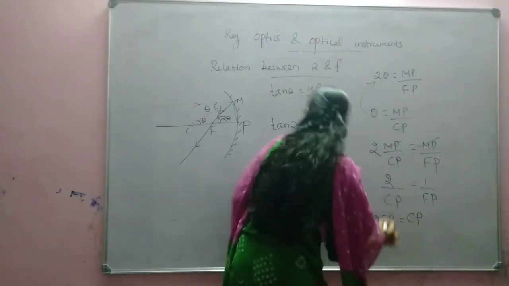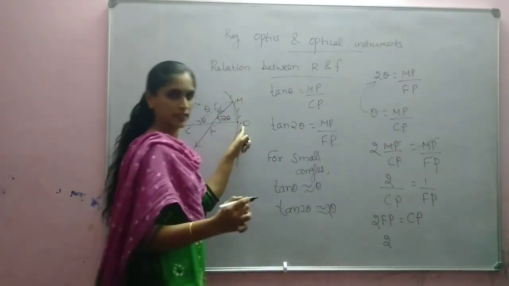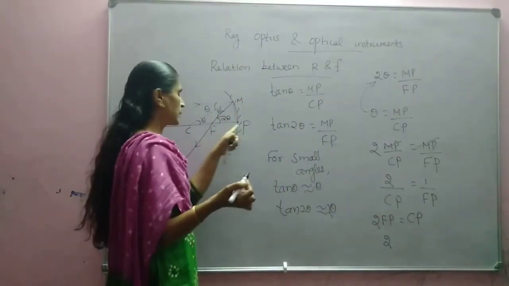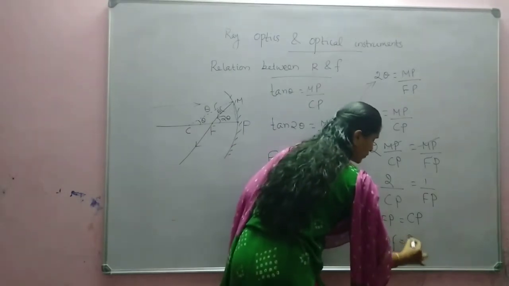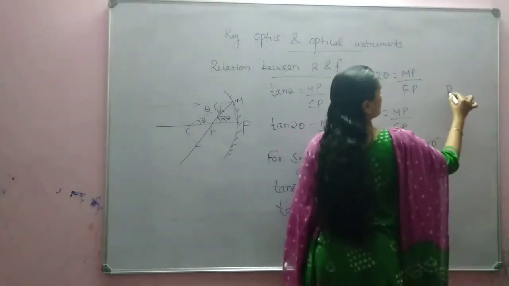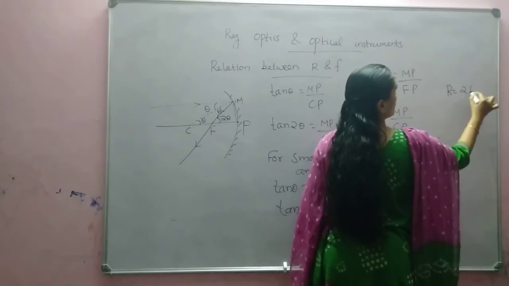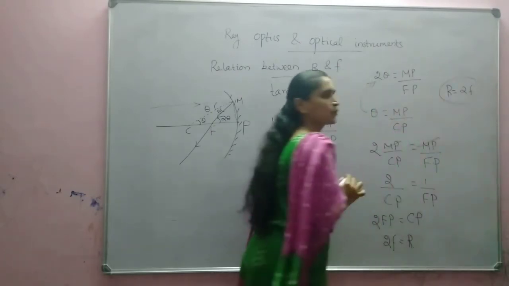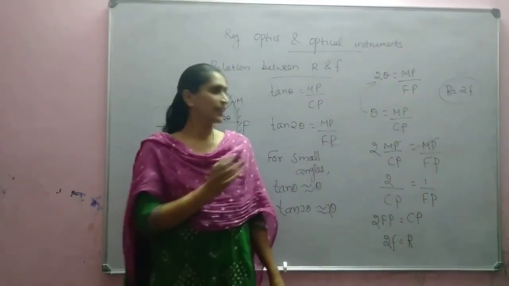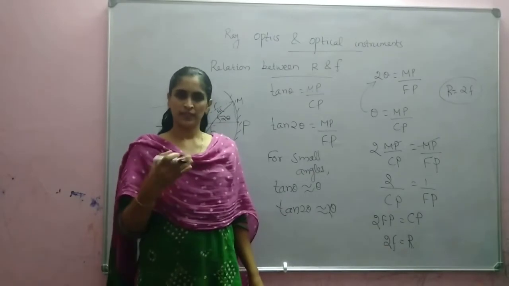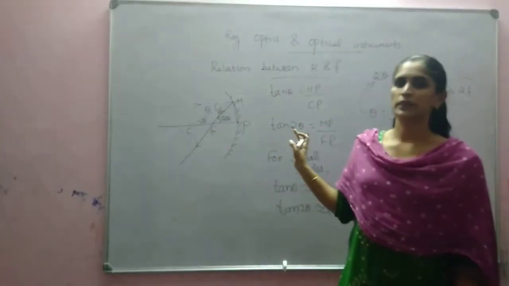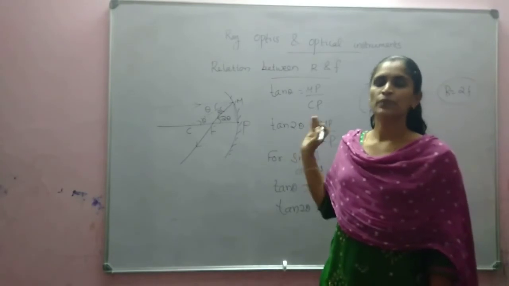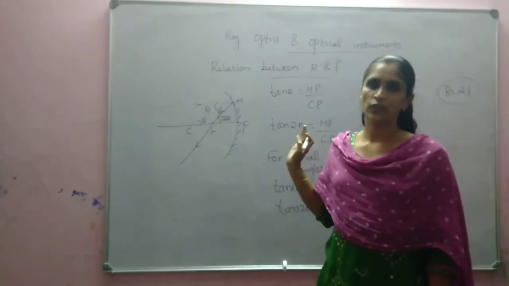That is 2 FP. FP is the focal length and CP is the radius of curvature. So we can write 2F is equal to R. So the relation is R is equal to 2F. Radius of curvature is 2 times the focal length. Even though we derived it for concave mirror, it is applicable for convex mirror also. Radius of curvature is 2 times the focal length. Okay, clear?